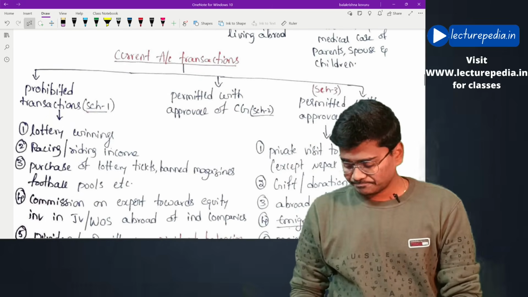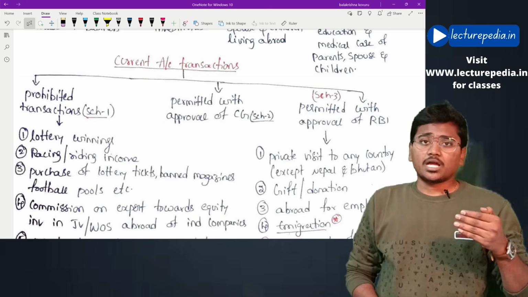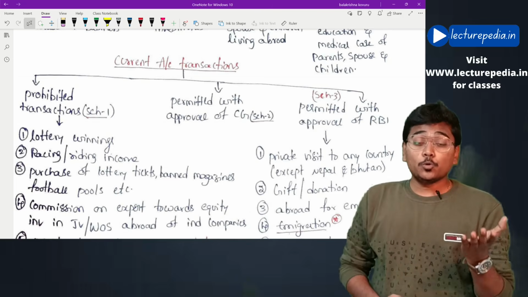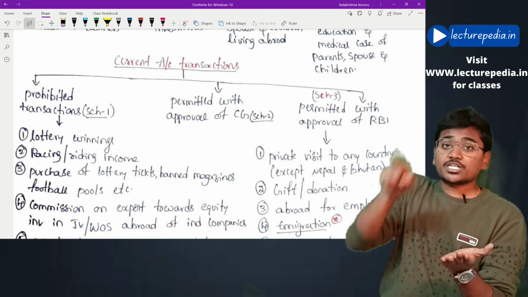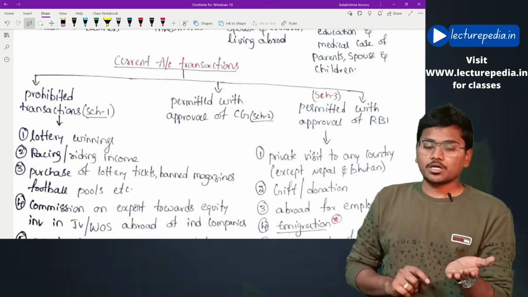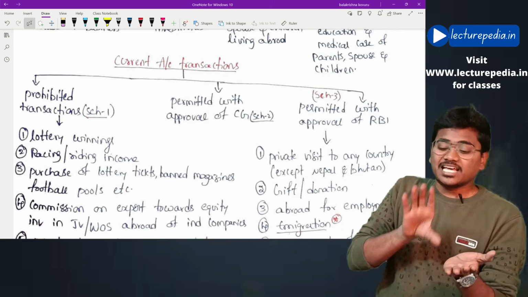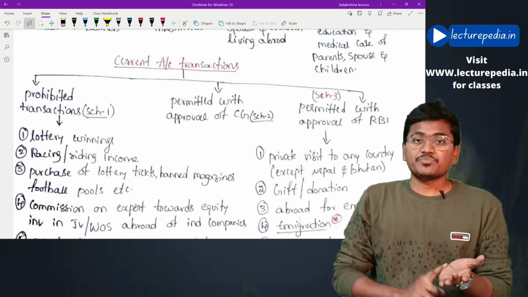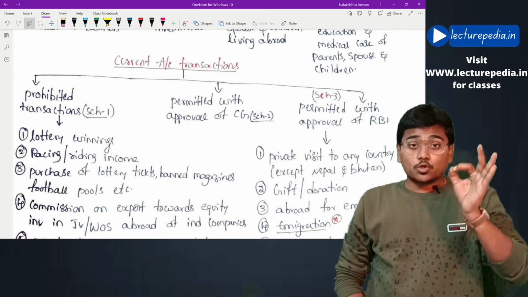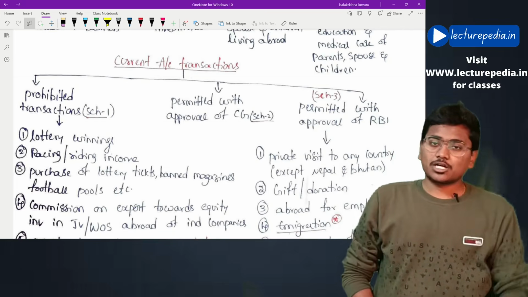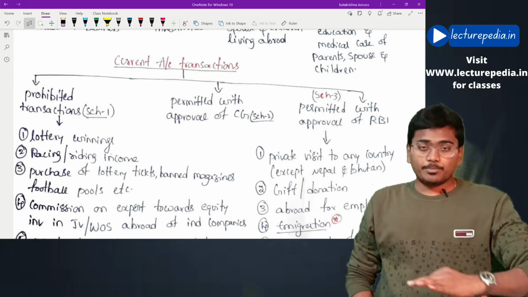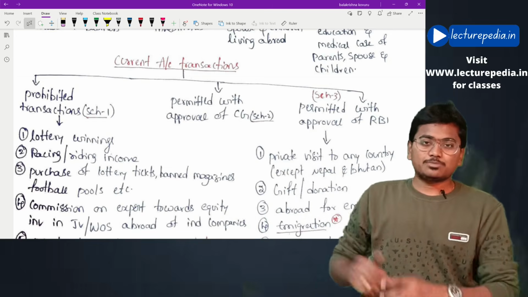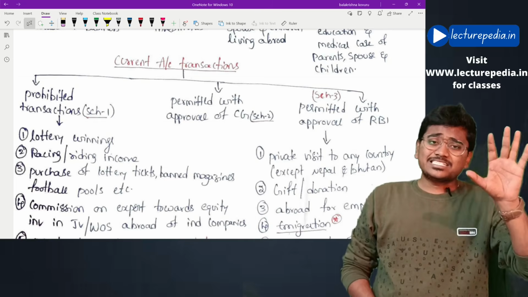Now, I have already told you that the purpose of the Foreign Exchange Management Act is to manage the expenses portion of the foreign exchange exchequer. If you want to manage the expenses portion, you have to keep certain restrictions on the expenditures that can be incurred in foreign currency. Those restrictions are kept in the form of current account transaction and capital account transaction. For the purpose of imposing those restrictions, the transactions have been divided into capital account and current account as per FEMA. Now, what is the list of current account transactions?